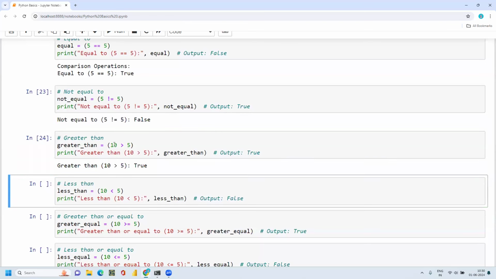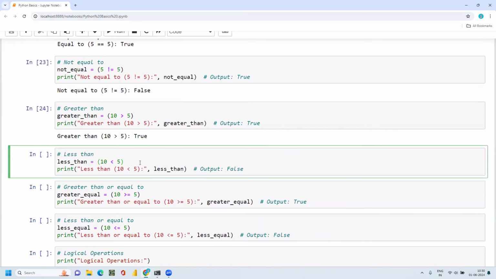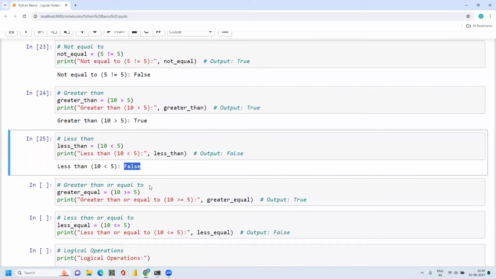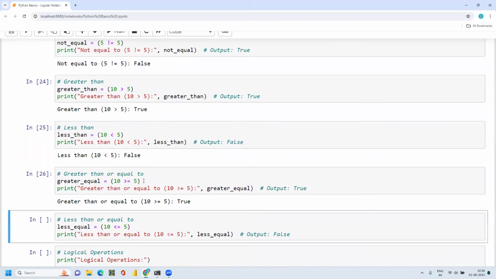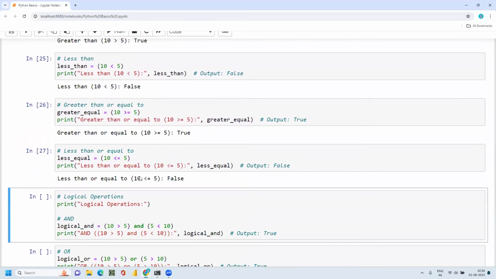So this is how you can compare two numbers or two values with these comparison operators. So here again, 10 is greater than 5. 10 is obviously greater than 5. That is the reason why I'm getting true. And 10 is less than 5. 10 is not less than 5. 10 is greater than 5. So that is the reason why I'm getting false. Then greater than or equal to and less than or equal to. So based on the condition, if I'm giving a true condition, then it will give me true. If I am giving you a false condition, then I will get the Boolean statement false.